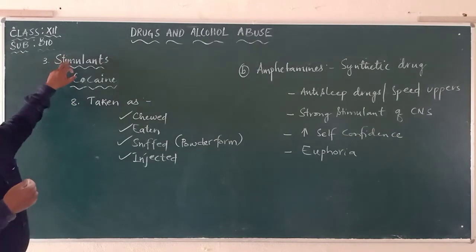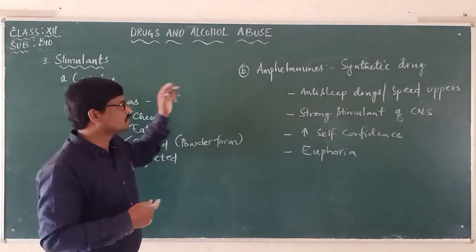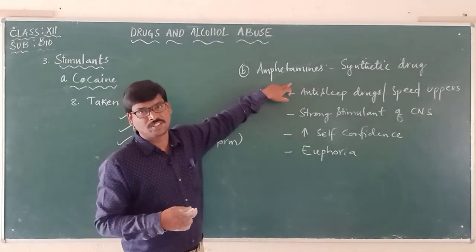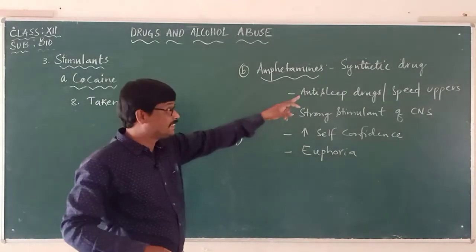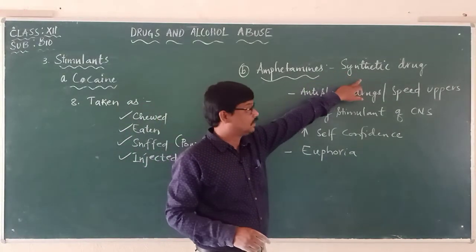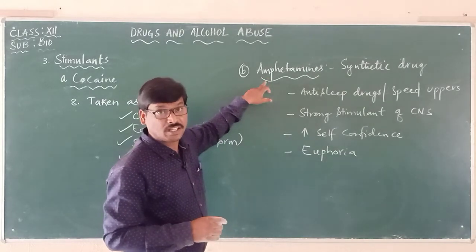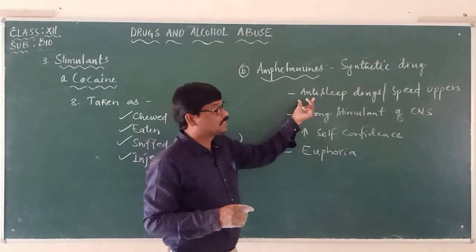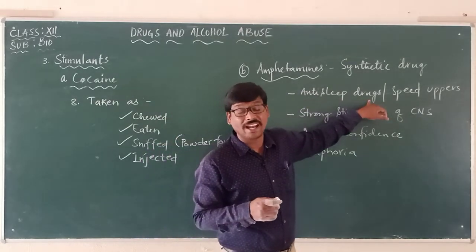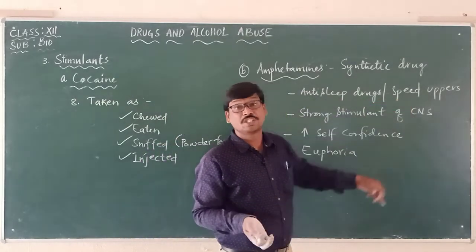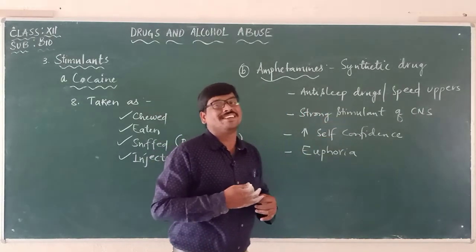Cocaine is a stimulant, the first type of stimulant. There is another stimulant called amphetamines, the second stimulant. Please remember that it is a synthetic drug, used as an anti-sleep drug, also known as speed uppers, which means they will not feel sleepy.